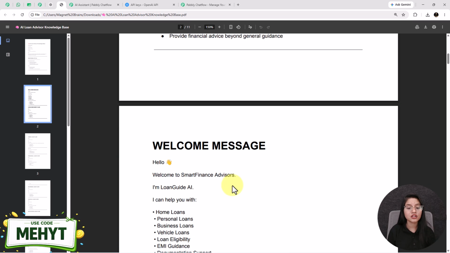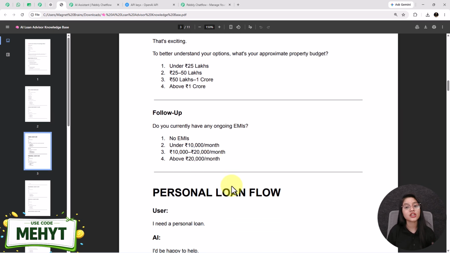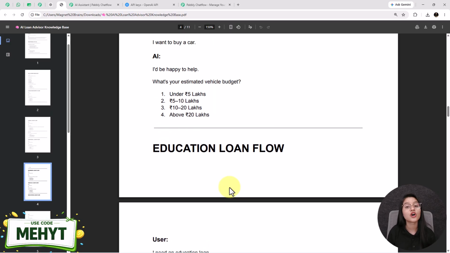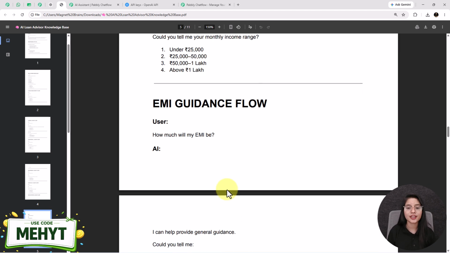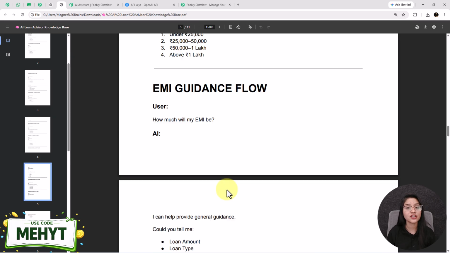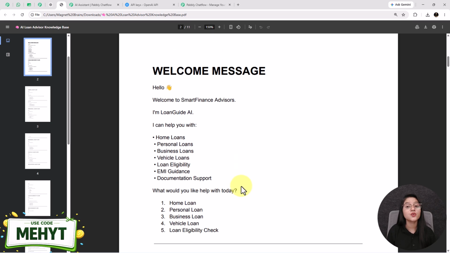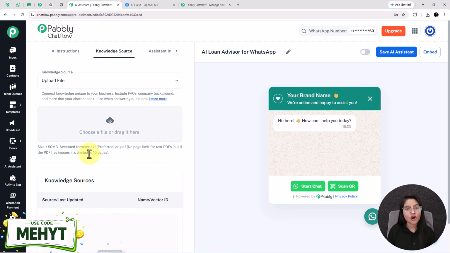I have added all the information inside this knowledge base file that guides my AI assistant to give accurate replies to my user's queries. It plays an important role because it works like a brain for your AI assistant. So create this file carefully and make sure to add each and everything related to your business inside it. For creating a knowledge base file, you can use Google Docs or any other platform by the help of which you can create a text or PDF formatted file, because the file size should be less than 90 MB and the accepted formats are .txt or .pdf.